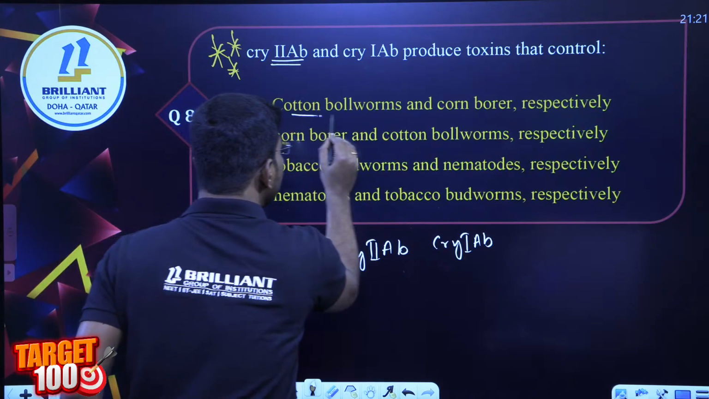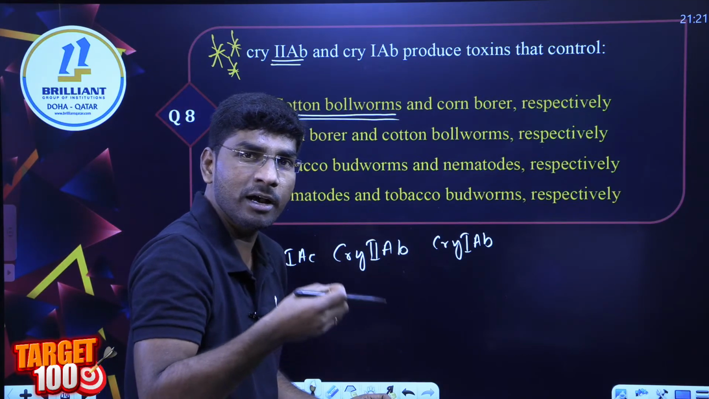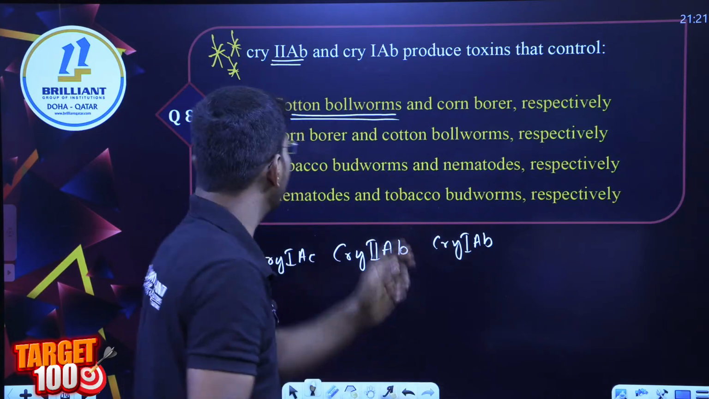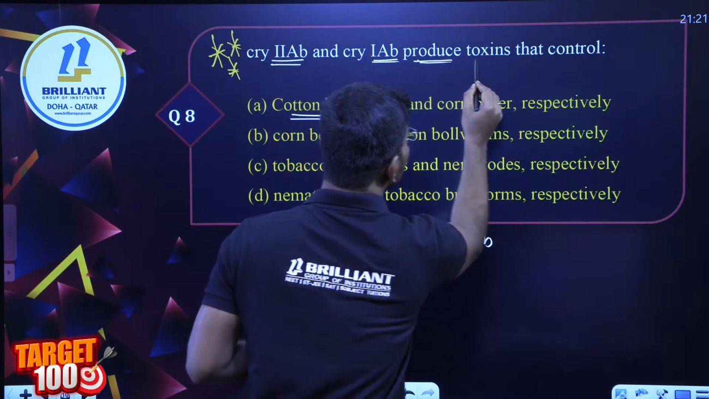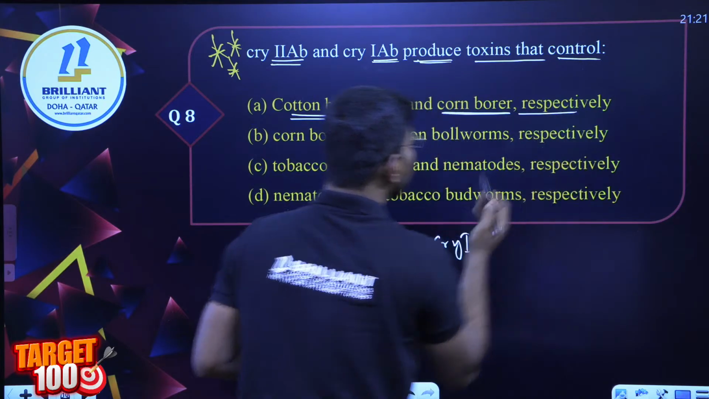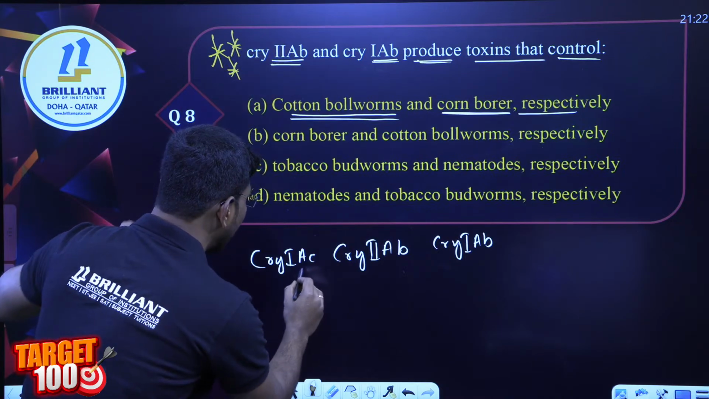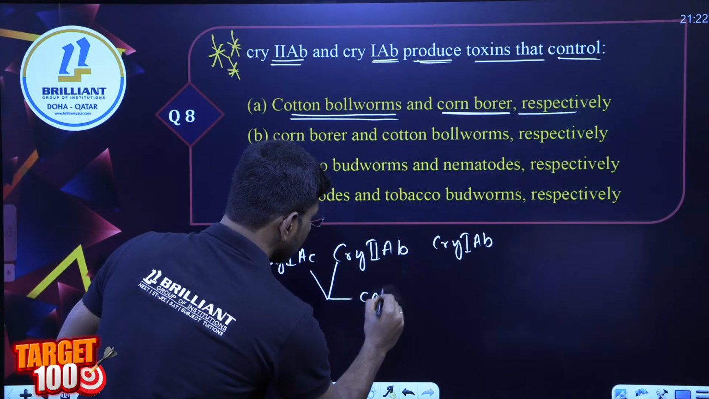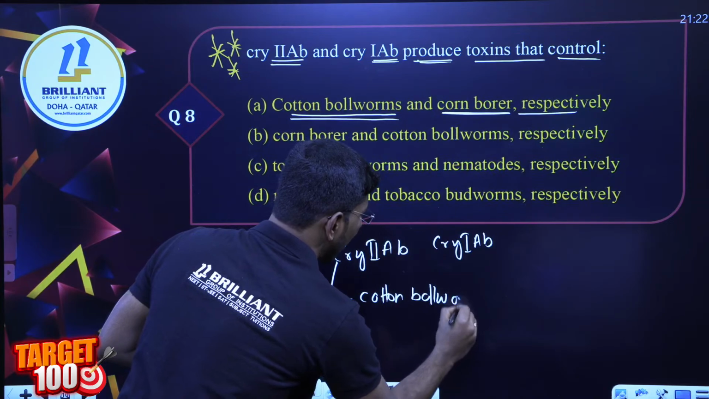So cry 2AB is for cotton bollworm. Is it correct or not? Cry 2AB protein will act on cotton bollworm, right? So cry 2AB and cry 1AB produce toxin that controls, I can go with, the corn borer respectively. So I can also write cry 2AB and cry 1AC, these two are for cotton bollworm. Am I clear?